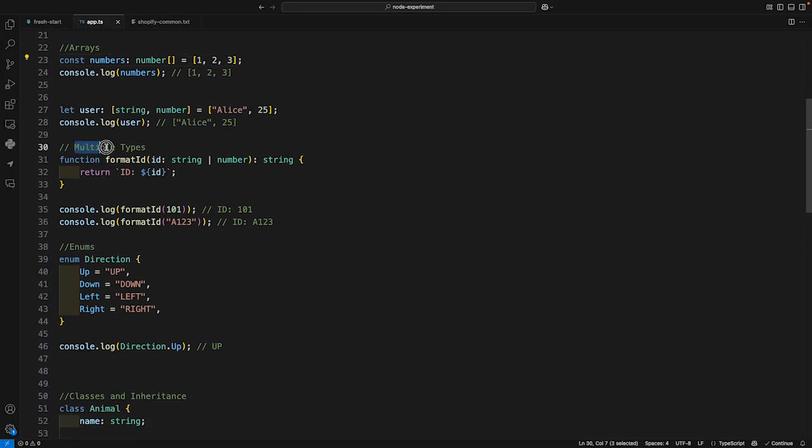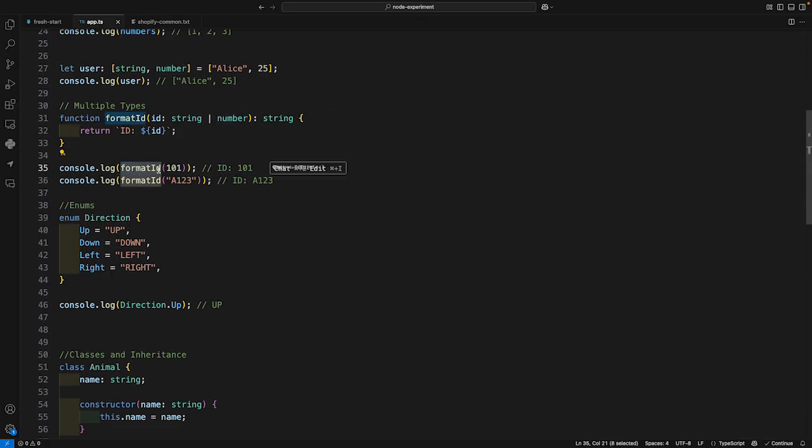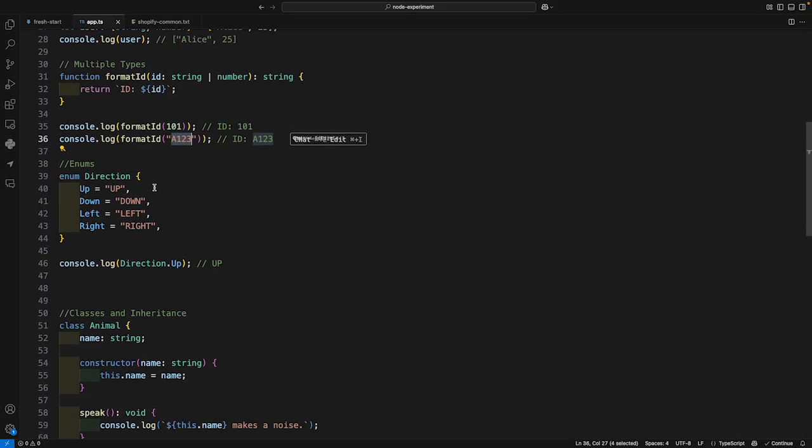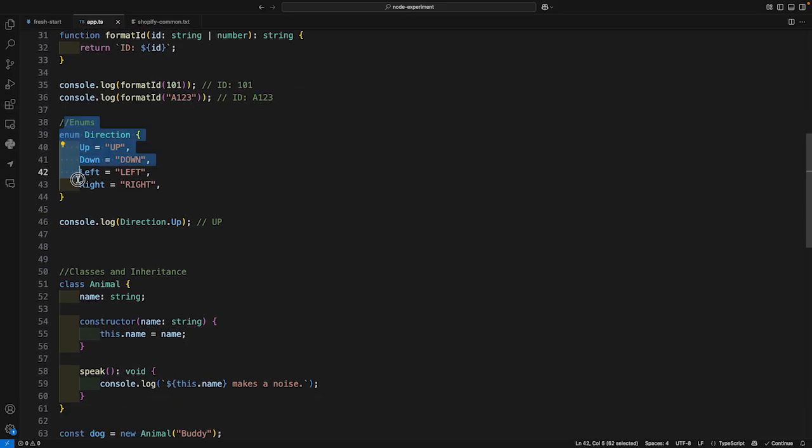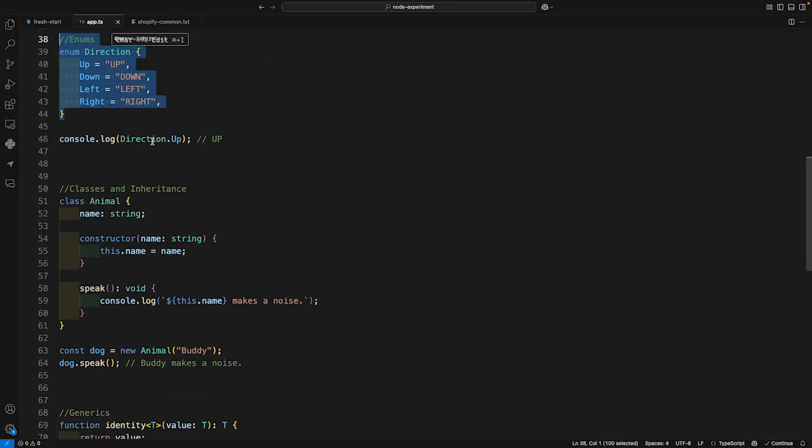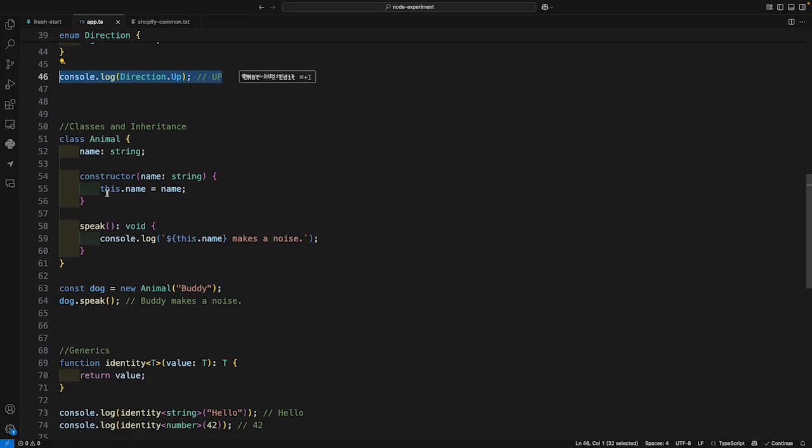Next I have multiple types. Suppose for this method the input parameter ID can be a string, can be a number. So I can define an OR symbol, and I can define that the ID can be a string or a number. So now the formatted ID can accept a number, also can accept a string. Similarly we can define an enum, a fixed set of values in TypeScript, and it can be utilized in the code.